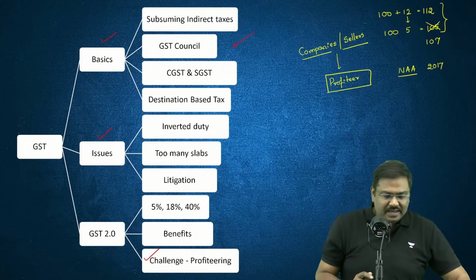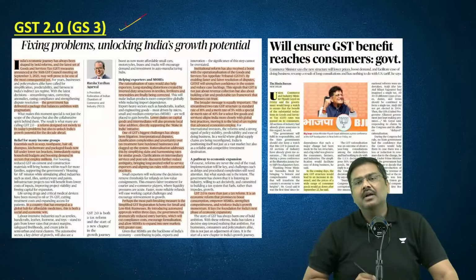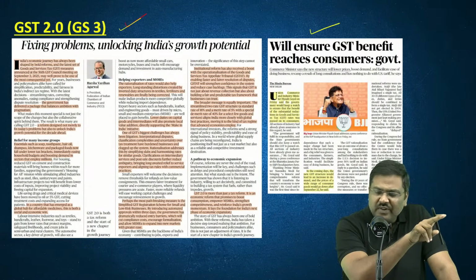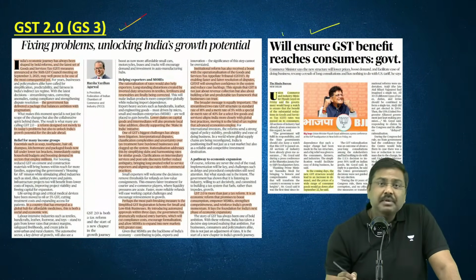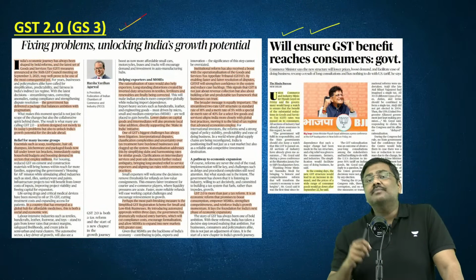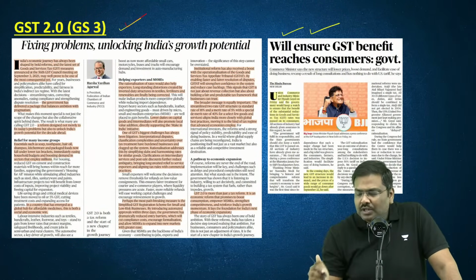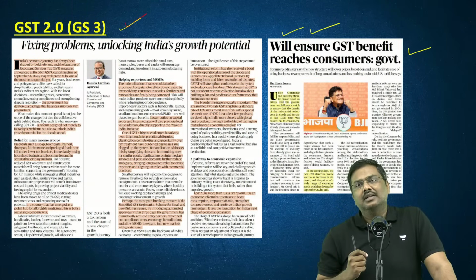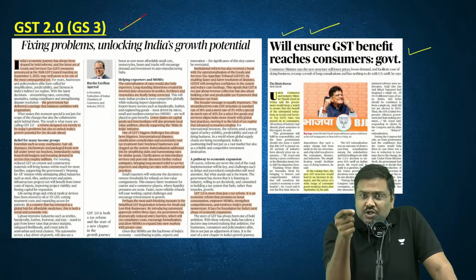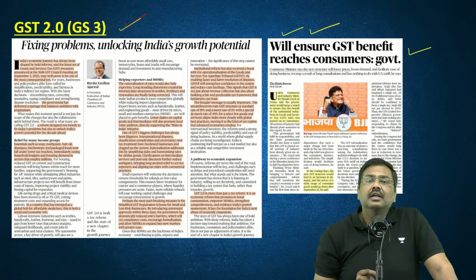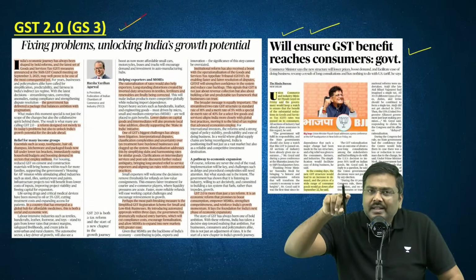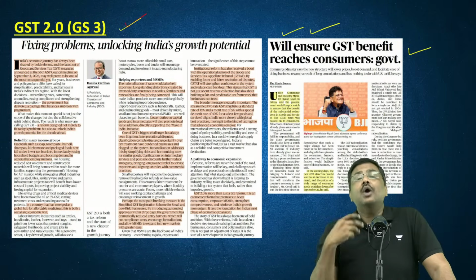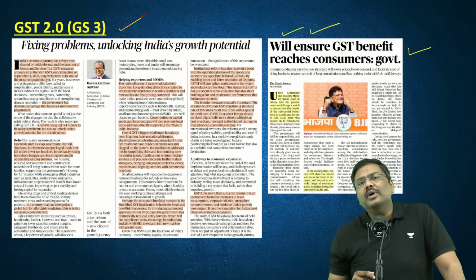And that is the precise reason. Please look at the headline here. All of you, please look at the headline of the second article that I'm clubbing with the first article. The government authorities are simply saying they will ensure that the GST benefit reaches the consumers. The Minister of Trade and Commerce has stated that the government will ensure that the benefit of the rate reduction reaches you and me. Now, how will it be done? Various experts are arguing about this now.